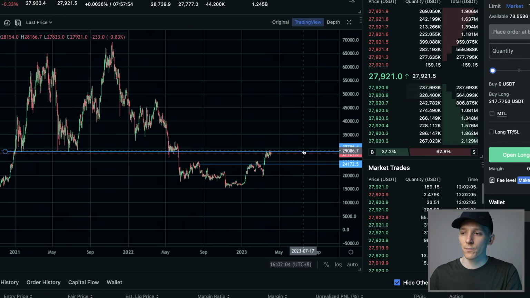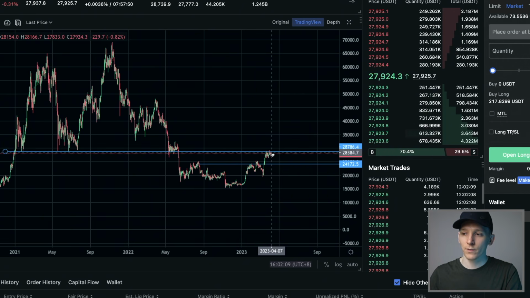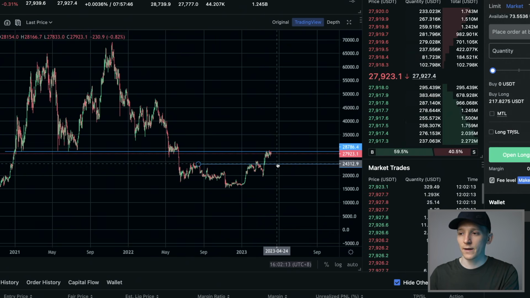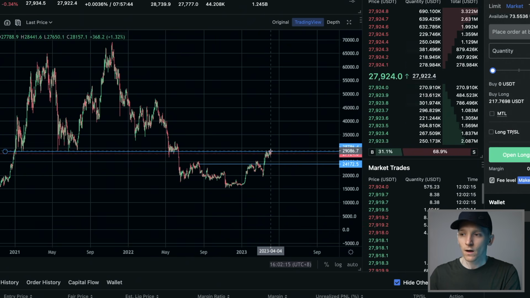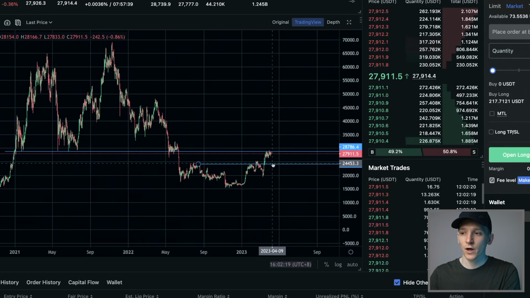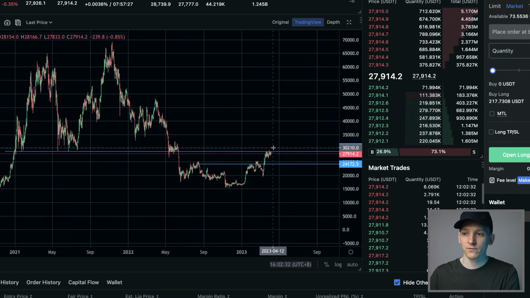Now you can put your stop loss in. Let's say we want to take a short position and we think the price is going to come back down into this support. So what we want to do is a stop loss above the price if we're taking a short position. So if you're taking a long position, you'll lose when the price goes down. If you're taking a short position, you'll lose when the price goes up. So if we're taking a short position here at 27,900, let's say we want to look to take a loss if the price reaches around 30K.